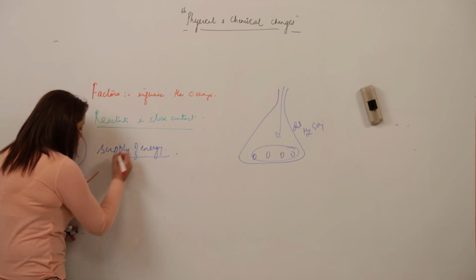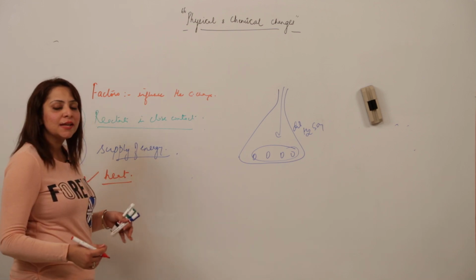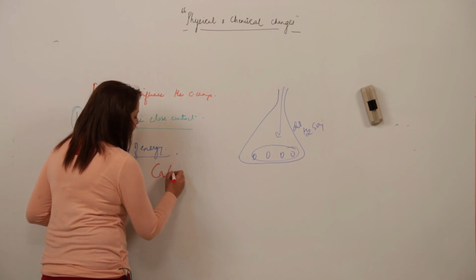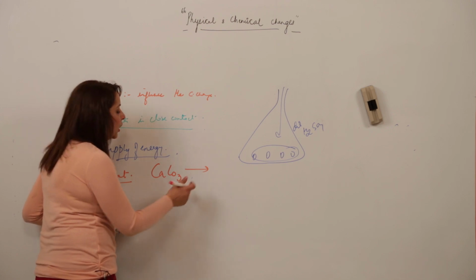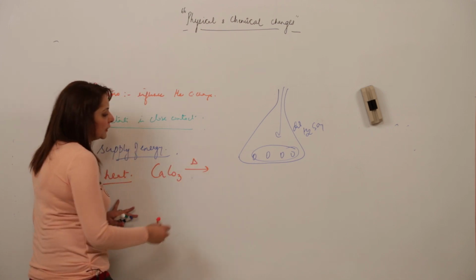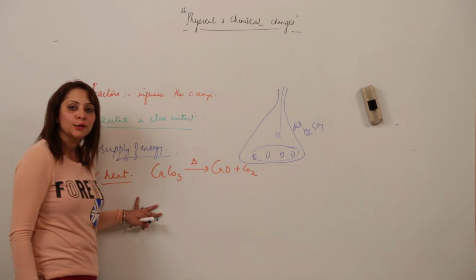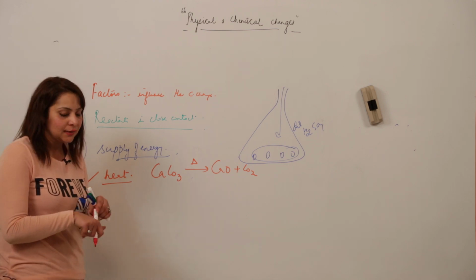See, the supply of energy in the form of heat. Any example in which we supply heat for the reaction to occur. For example, CaCO3. This is calcium carbonate, commonly called limestone. So when we heat it, what happens? It undergoes a change and forms lime and carbon dioxide. So this reaction is occurring at the cost of supplying energy in the form of heat, right?